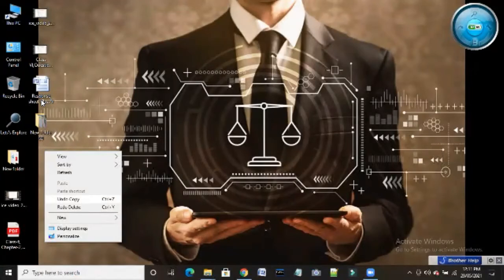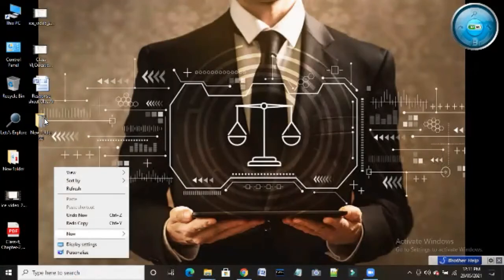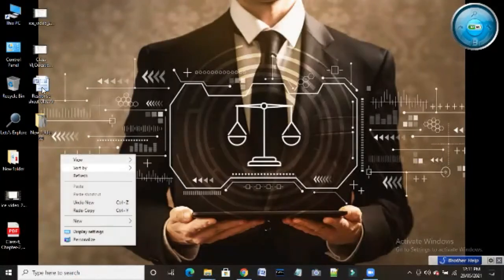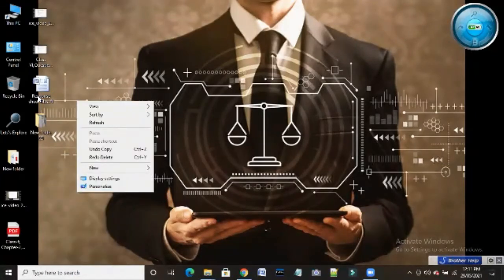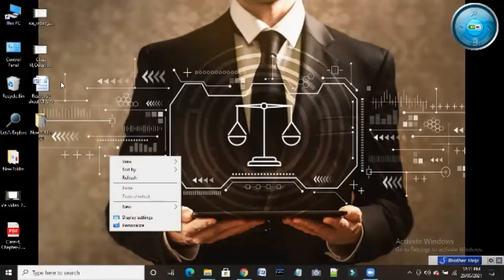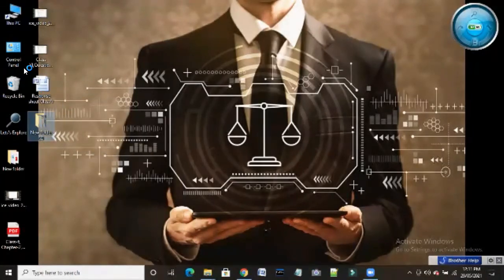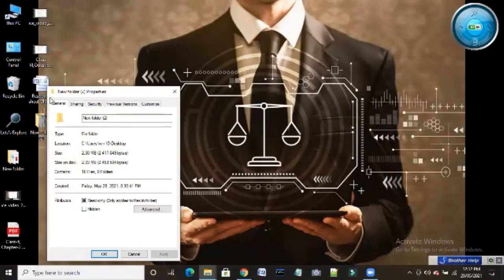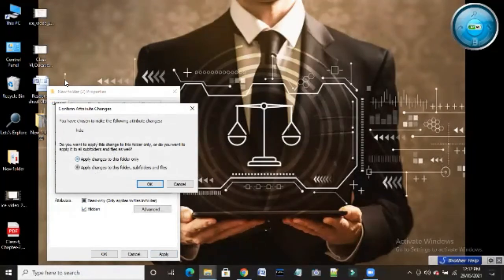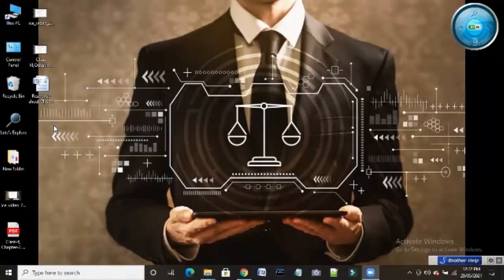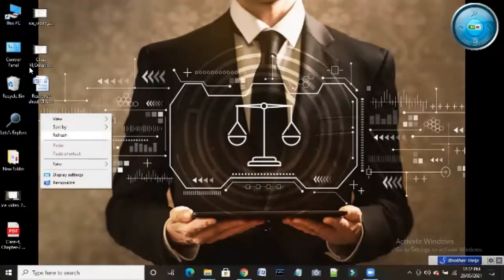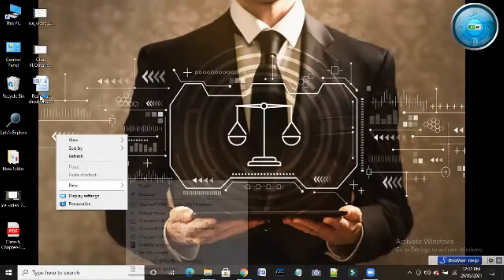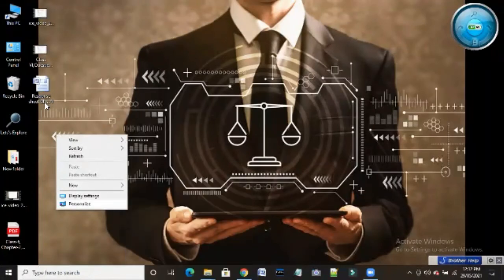Redo. Undo the copy. Refresh. You do here. Okay, you do the copy. I will just try to bring it. Okay, all the hidden folders I need to bring it. Show the hidden folders. Apply changes to this folder only. Okay, now went. You see, not there. If I want to bring it, then how will I bring? Then refresh I will do.